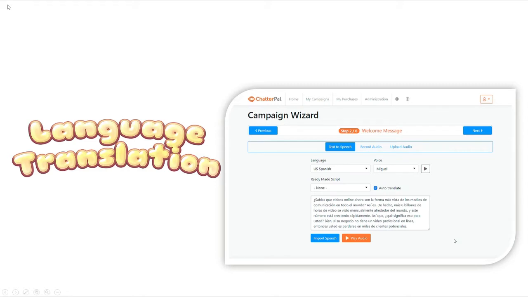On top of that, it also comes with built-in language translation as well, which means, let's say you wanted to create an existing avatar and translate it over into a different language like Spanish, Portuguese, German, and so on. You can do that straight from within the app itself using the auto translate feature that is built in.